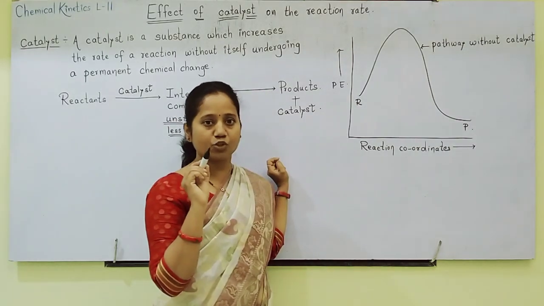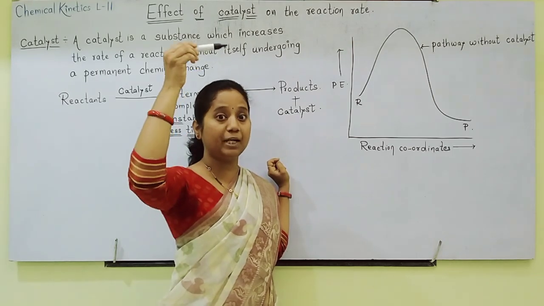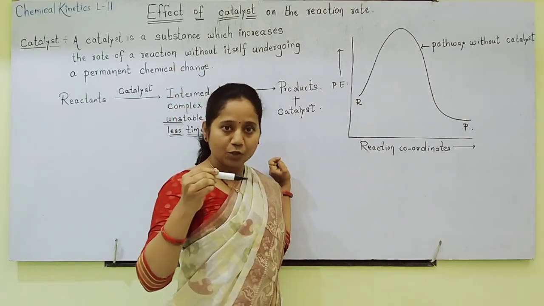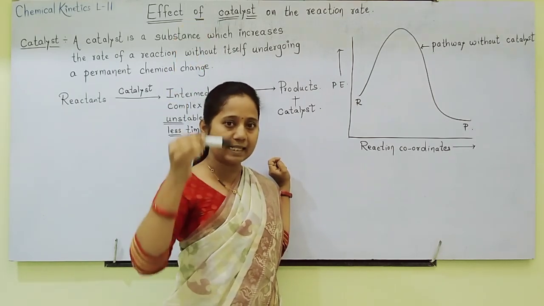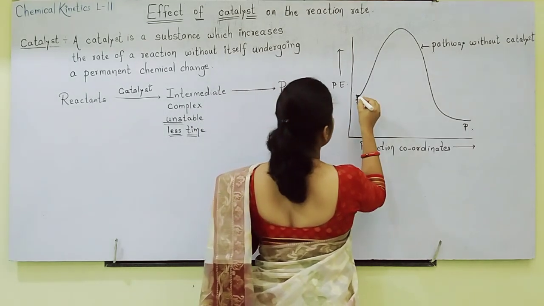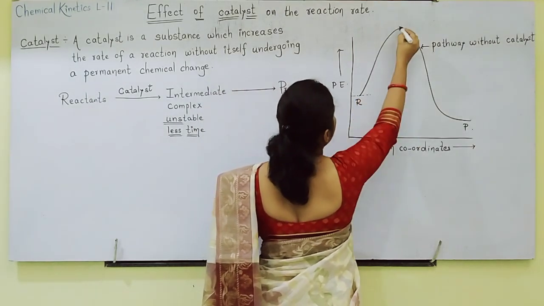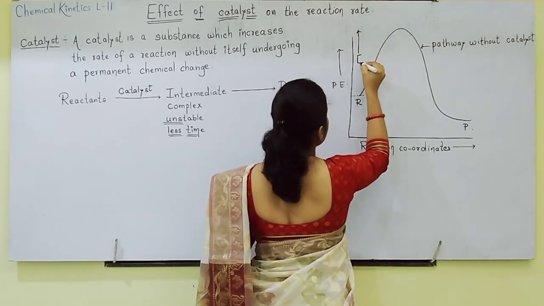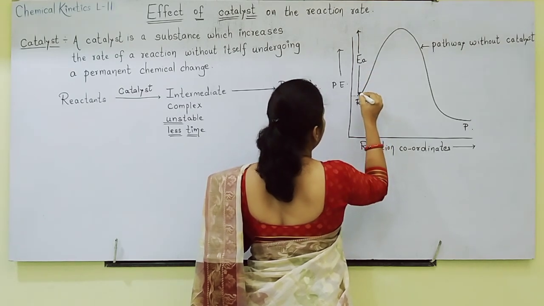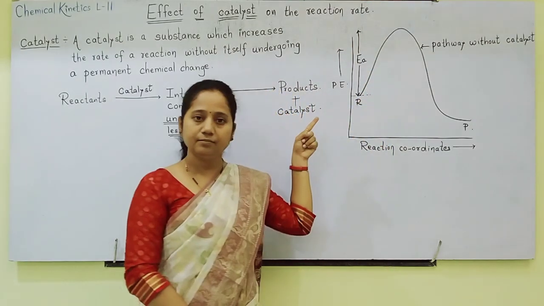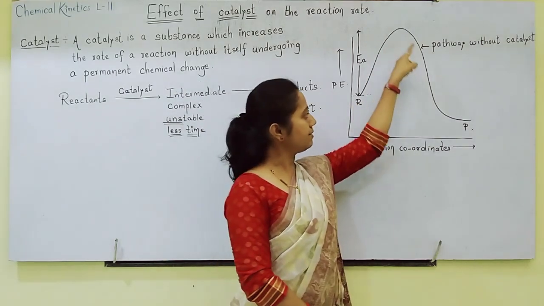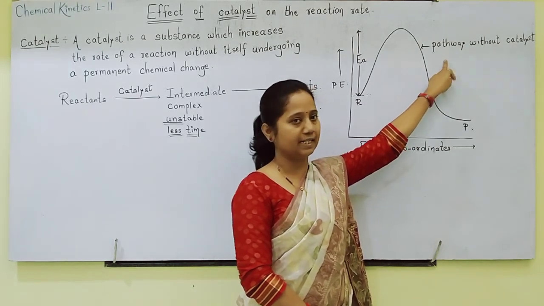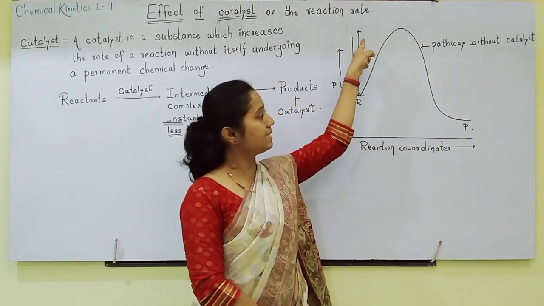Activation energy you should always mark from the reactant up to the peak of the graph. Peak of the graph means activated complex or intermediate. So from reactant up to the peak, that is activation energy. So see, students, these are reactants, see properly. This is the peak. So this is how I can show the activation energy required. Understood? So this is the graph indicating the pathway without use of a catalyst. Activation energy required is this much.